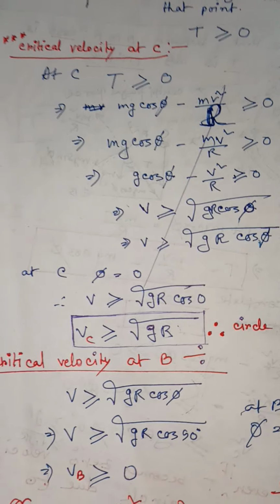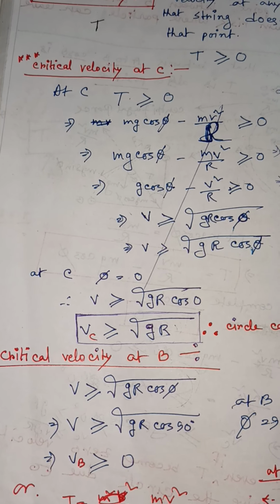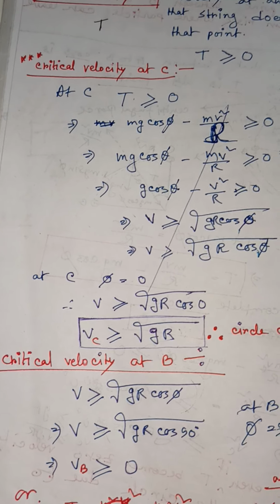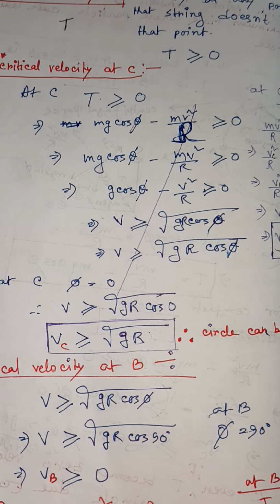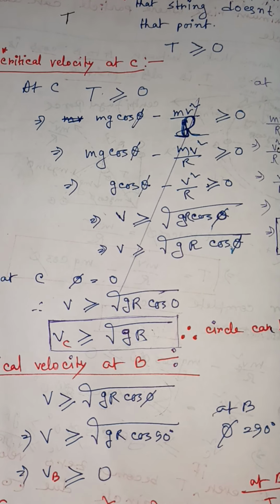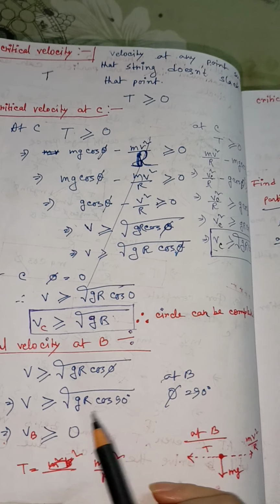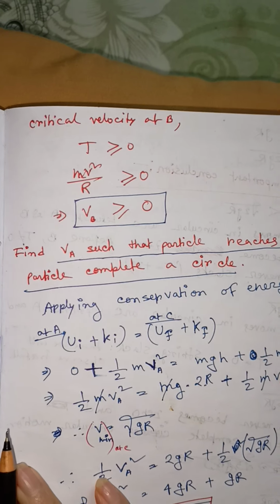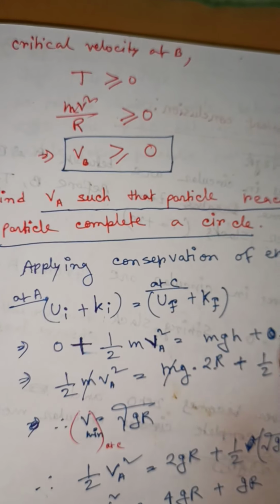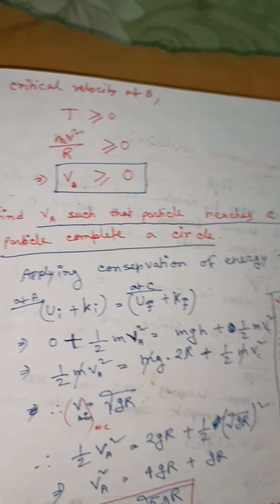So this is the critical velocity at point B. If the velocity at point B equals 0 or is greater than 0, then in both cases tension cannot be negative at point B.